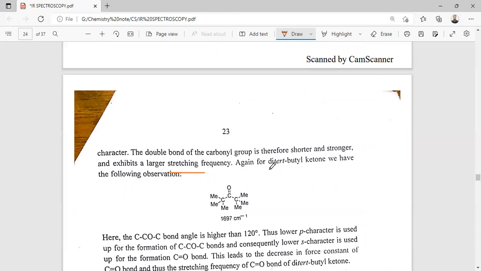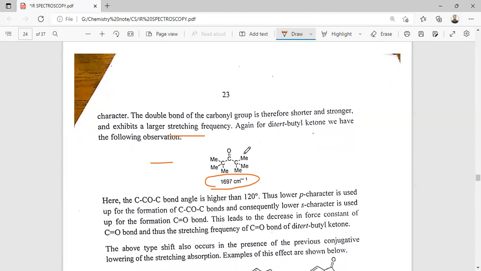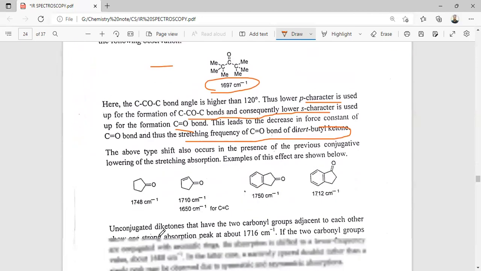So again, there is another example, a di-butyl ketone. We have the following observation. This has a lower stretching frequency compared to this, due to the more electron donating group substituted. Here the CO bond angle is higher than 120. Thus lower p character and lower s character are used for the formation of the CO double bond, which will decrease the force constant of the C double bond. Thus the stretching frequency of the C double bond is decreased.